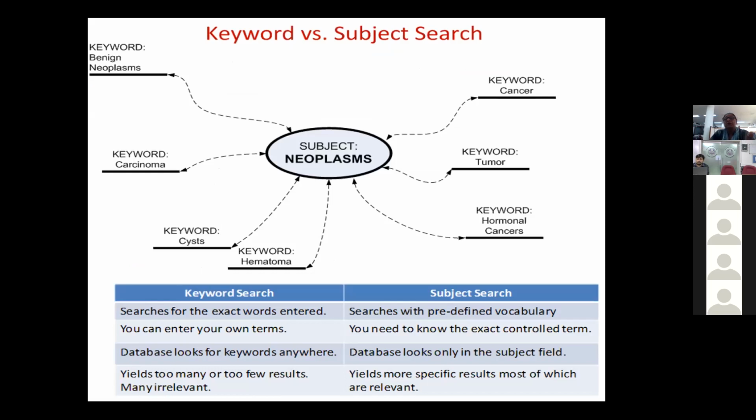So basically, what is the difference between the alternative or synonym terms that I was mentioning? Your keyword and the subject. Your subject is neoplasm, but what are the various other keywords? You can make use of cancer, tumor, hormonal cancers. These are the keywords being used in MeSH, your subject standardized terminology. So you need to decide exactly which keyword is most appropriate in building your search.